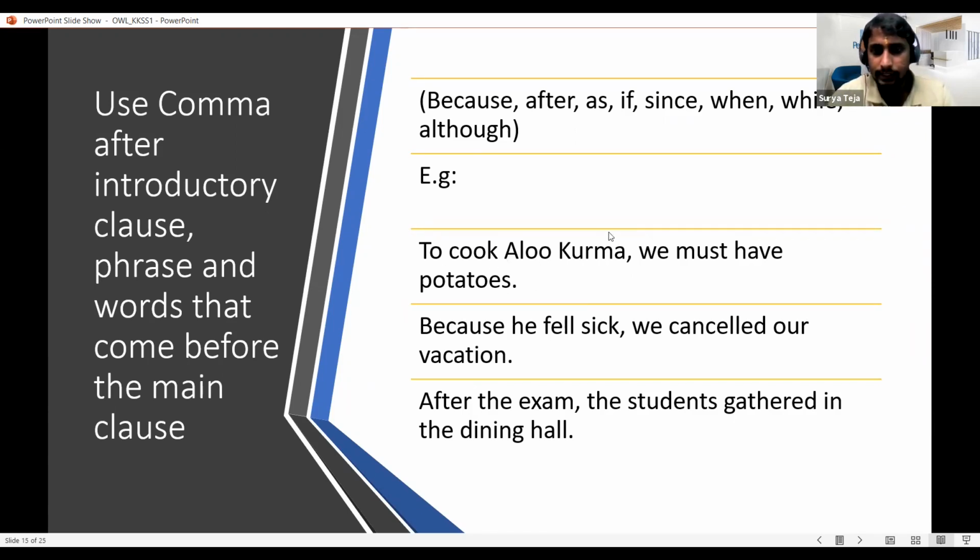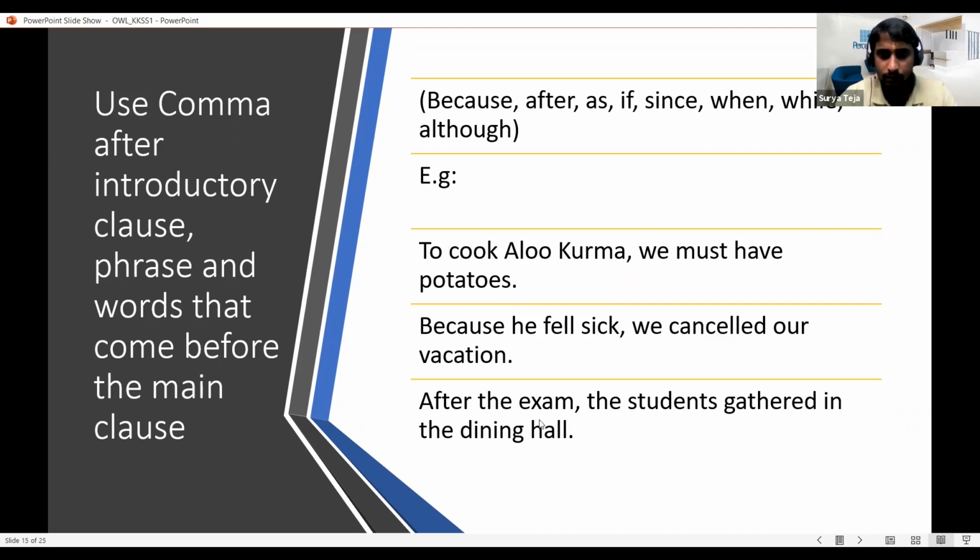An introductory phrase is separated from the main meaning of the sentence by a comma. So we use a comma to separate introductory clauses, phrases or words from the regular sentence. That is another usage of comma. Another example is, because he fell sick, we cancelled our vacation. We cancelled our vacation is the main gist of this sentence, and the first part is introducing it, so we separate it with a comma.